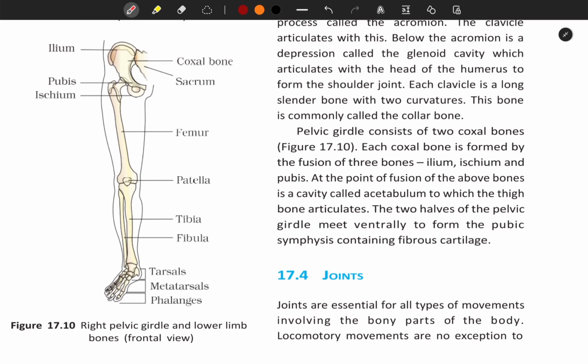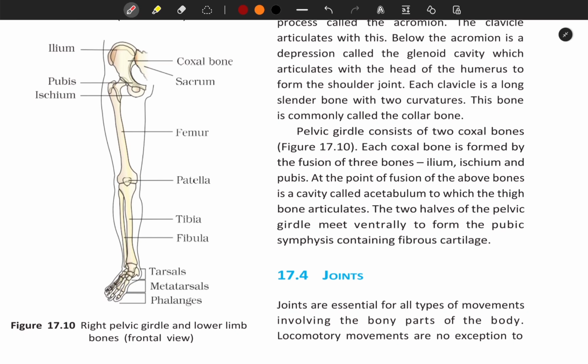This bone is commonly called the collar bone. Pelvic girdle consists of two coxal bones as shown in figure 17.10. Each coxal bone is formed by the fusion of three bones: ilium, ischium and pubis. At the point of fusion of the above bones is a cavity called acetabulum, to which the thigh bone articulates.